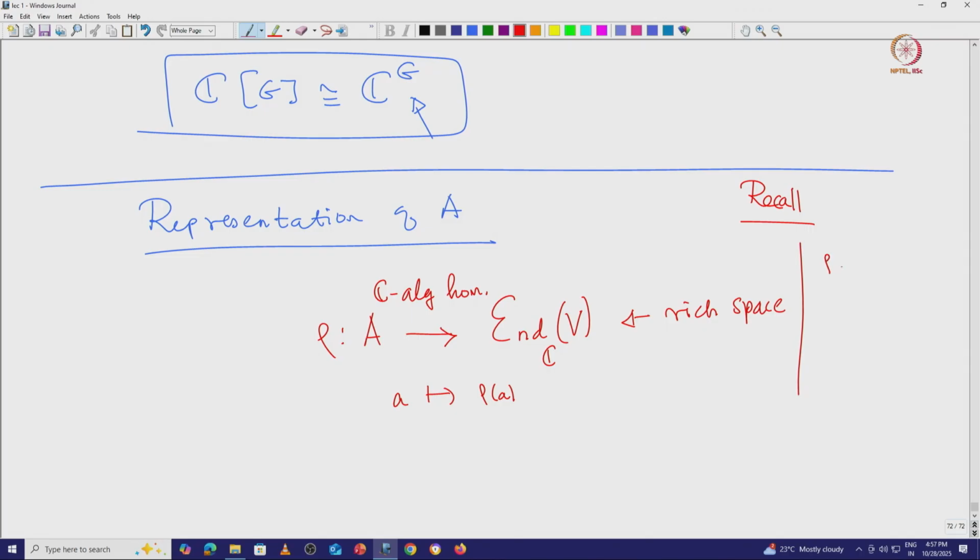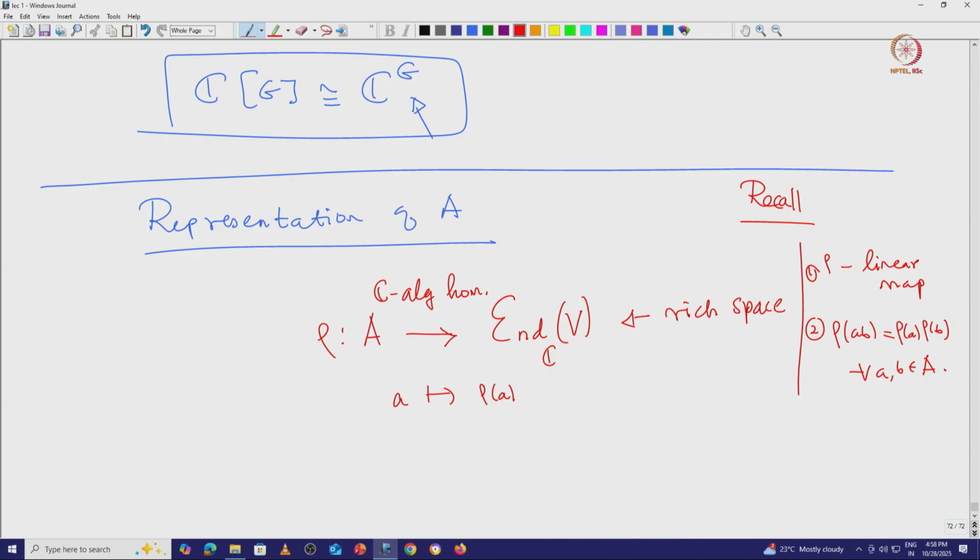This rho must first of all be a linear map, because there is a vector space structure on both sides. So, it should be a vector space homomorphism, and not only that, it is also a ring homomorphism. In particular, rho of AB should be equal to rho A rho B, and this should be true for all A, B in capital A.